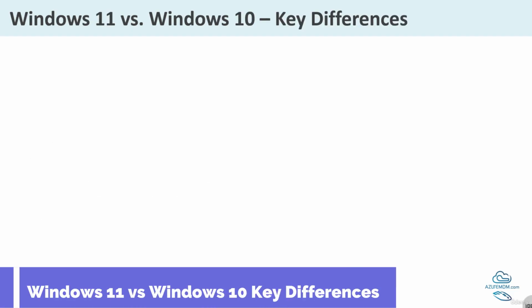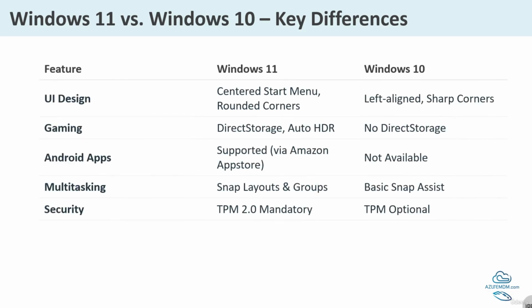Windows 11 versus Windows 10. What are the key differences? Let's first understand the design and look. Windows 11 has rounded corners, cleaner icons, and a centered start menu, whereas Windows 10 has square edges and a left-aligned start. Start menu and taskbar. Windows 11 start menu shows pinned applications and recent files, whereas Windows 10 has live tiles. Windows 11 taskbar icons are centered, while Windows 10's are left-aligned.